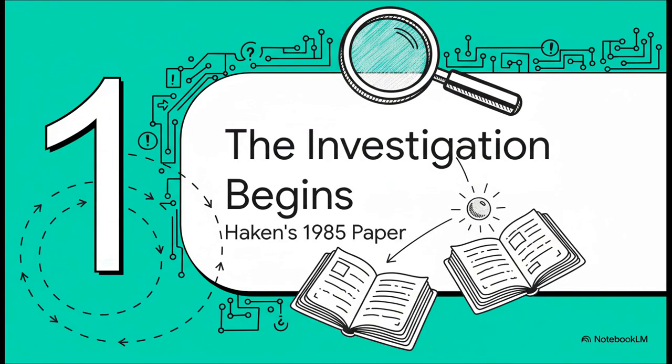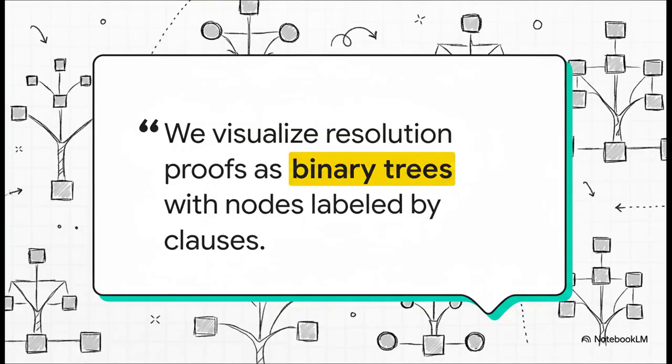Okay, so to really get to the bottom of this, we have to go back in time. Right back to the source, the paper that kicked this all off: Armin Haken's foundational 1985 work, The Intractability of Resolution. This is ground zero for the whole "resolution is weak" story. And right there inside the paper is the first clue everyone seems to gloss over. Haken explicitly says he's modeling his proofs as binary trees. You might think that's just a minor technical point, but no way. It is the absolute bedrock of his entire argument.